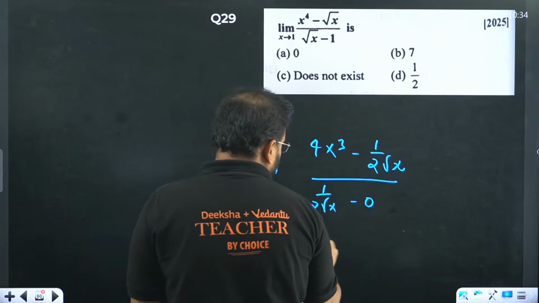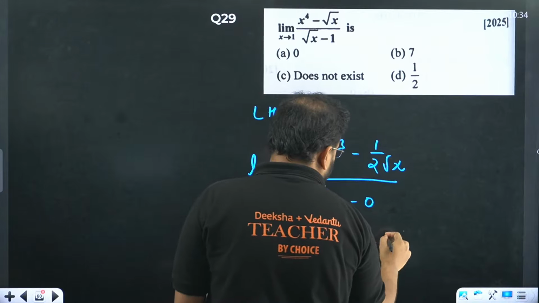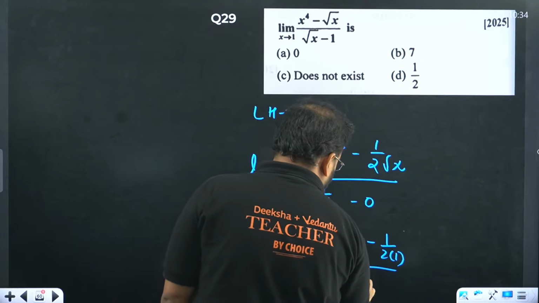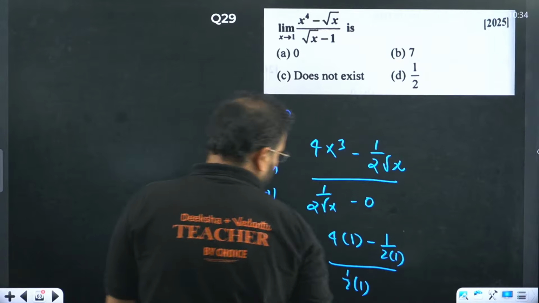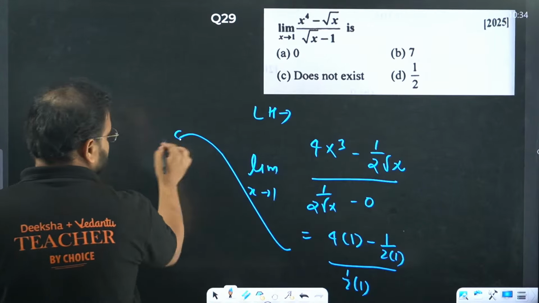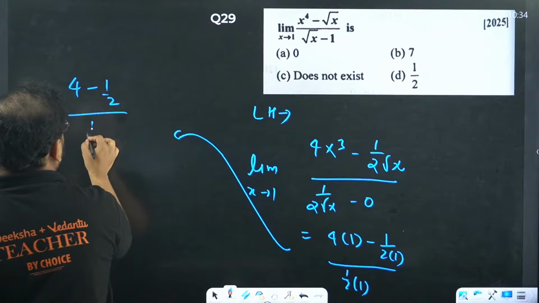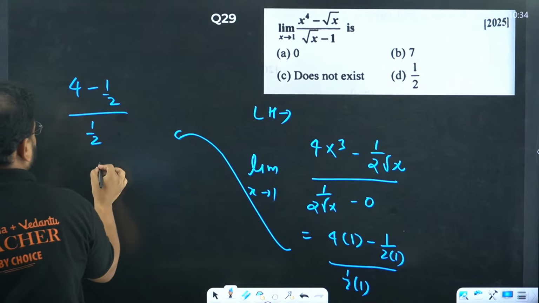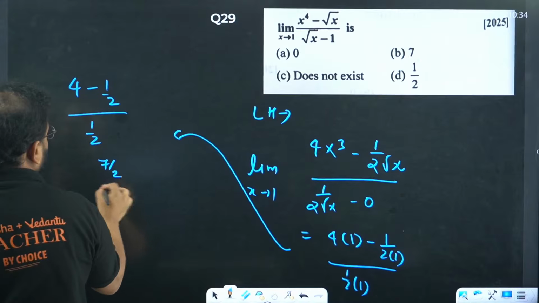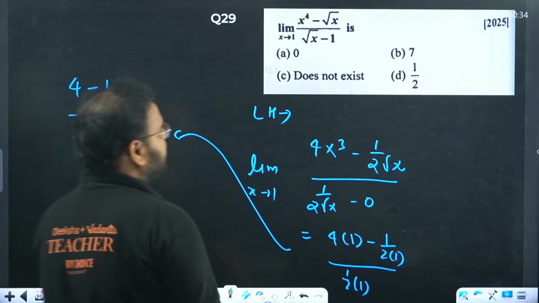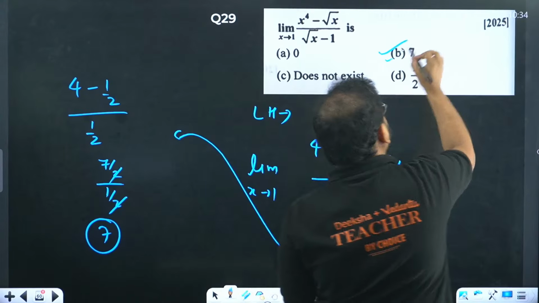Put it over here. We get 4 times 1 minus 1 by 2 times 1, divided by 1 by 2 times 1. After substitution we get 4 minus 1 by 2 upon 1 by 2. It will become 8 minus 1, how much is that? 7 by 2 upon 1 by 2. 2 cancels. Answer is 7. B.